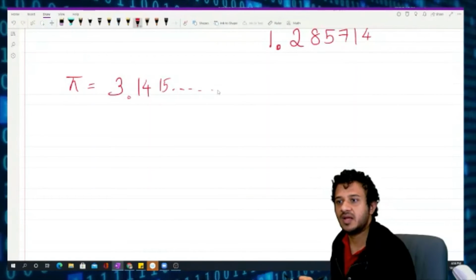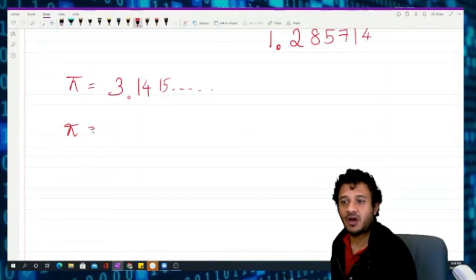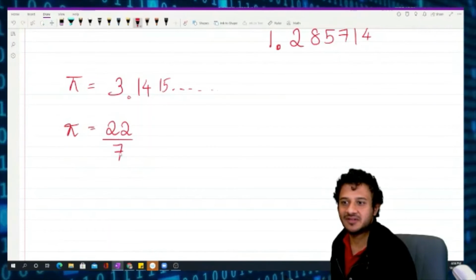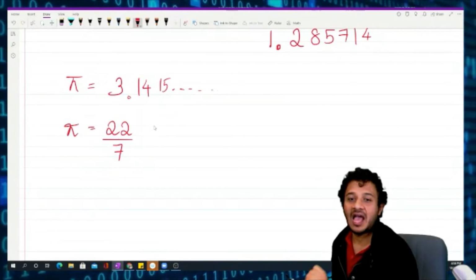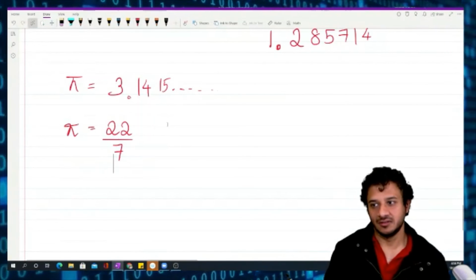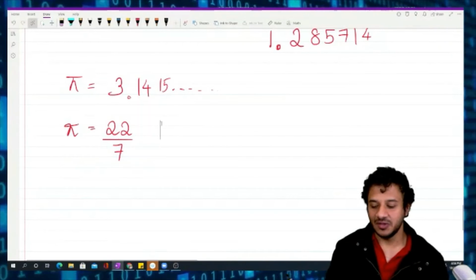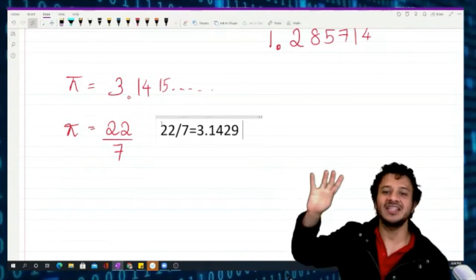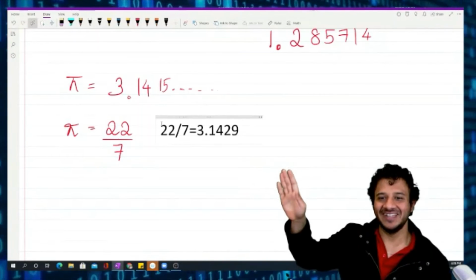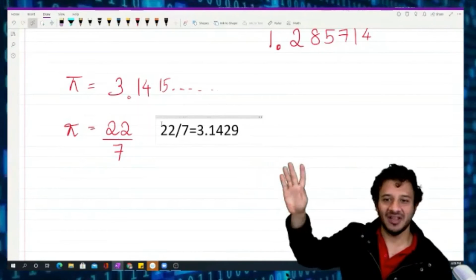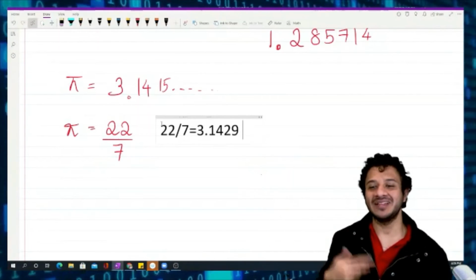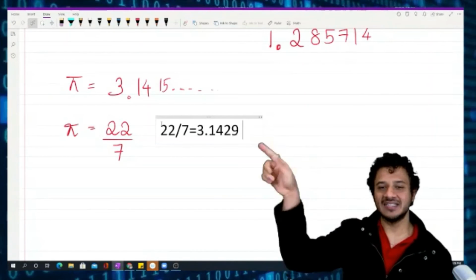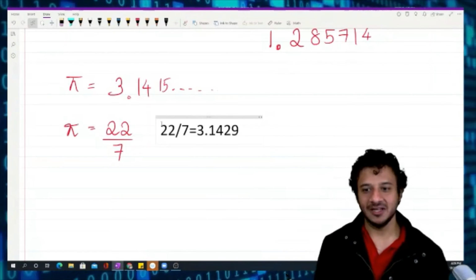3.1415 and then it goes on. To make the maths easy, some teachers teach pi is 22 over 7. Actually, pi is not 22 over 7. They do it because 22 over 7 is like 3.14. It's not the correct pi value, but it's close enough, approximately 3.14. That's the reason some people use 22 over 7 for the value of pi.